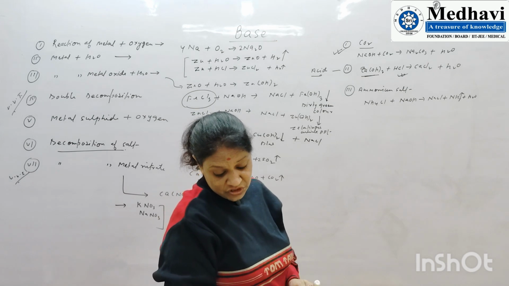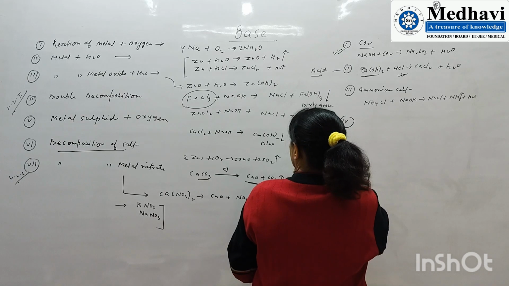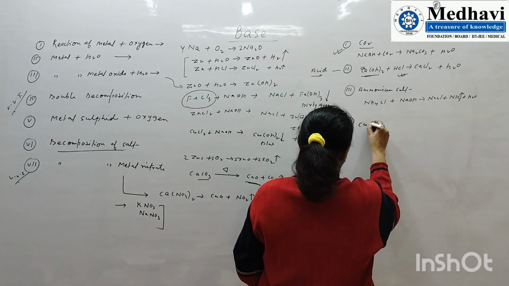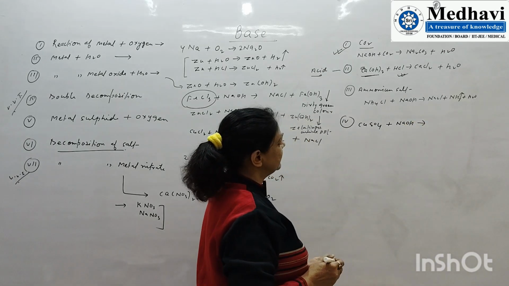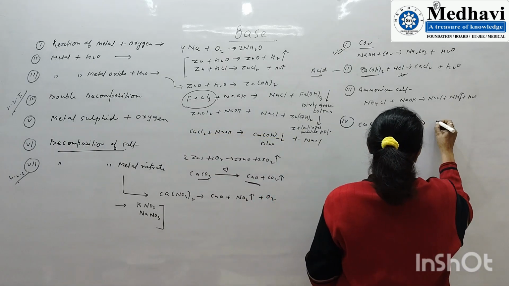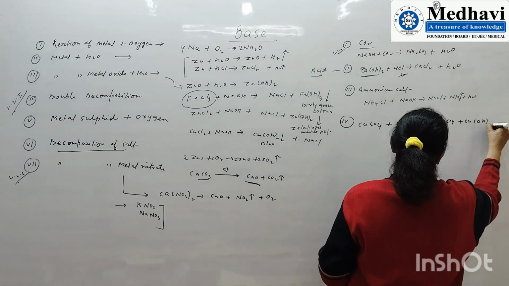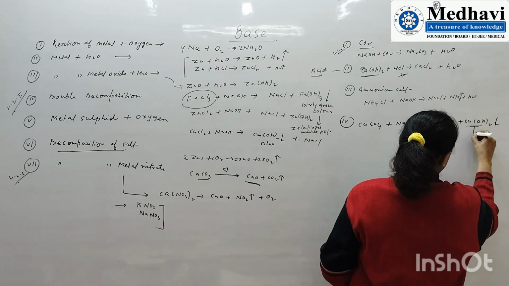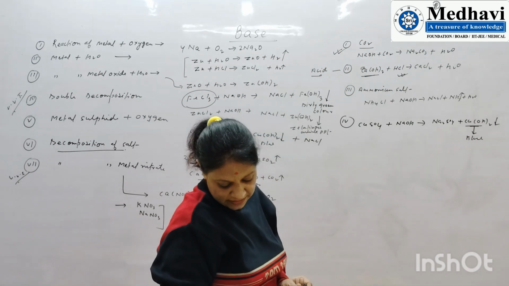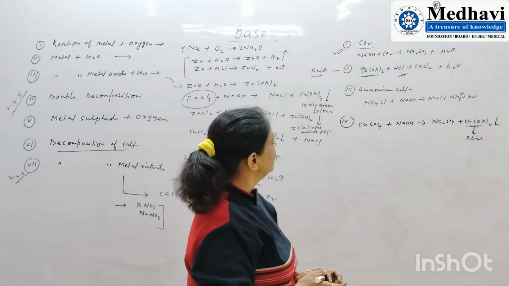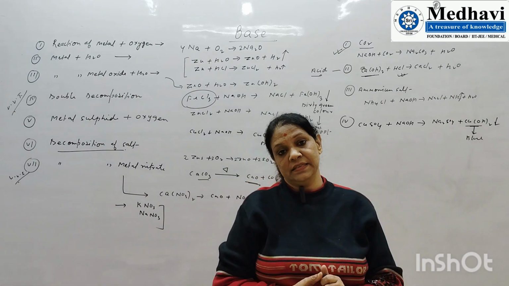Next is the reaction with salts of heavy metals. Suppose I have taken copper sulfate. When copper sulfate is reacted with a base, it gives Na2SO4 and an insoluble precipitate. This is a blue colored precipitate. So these are the chemical properties that we use for the bases.